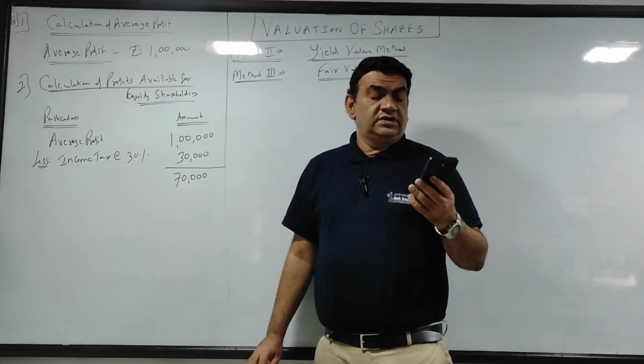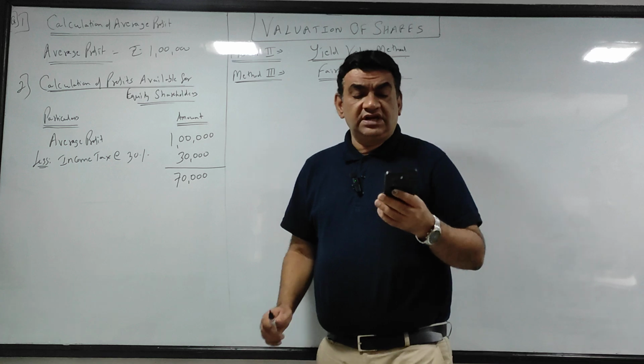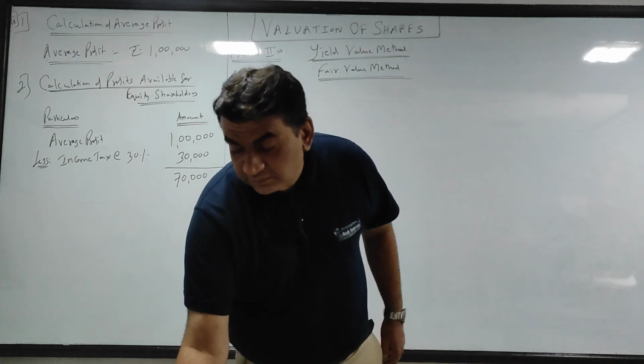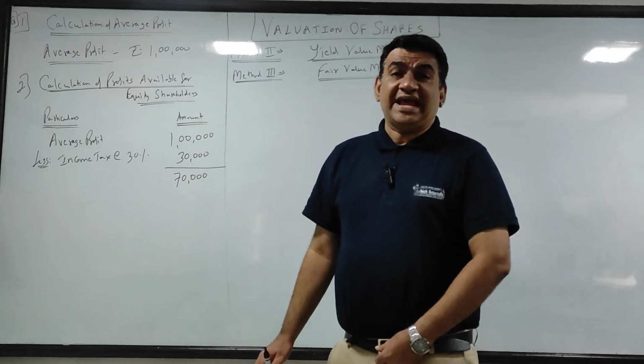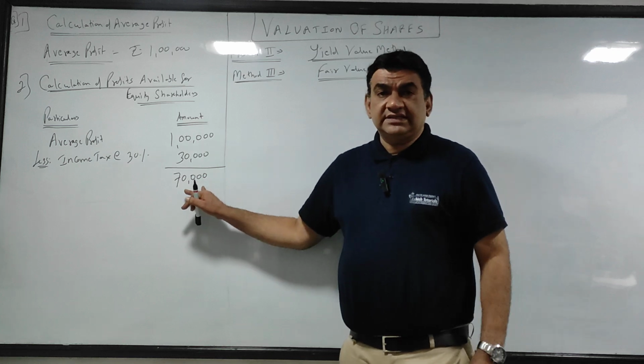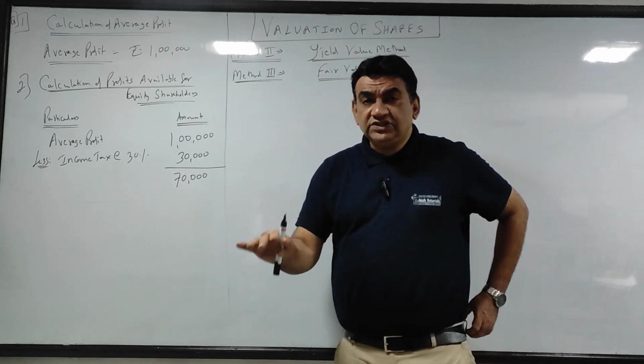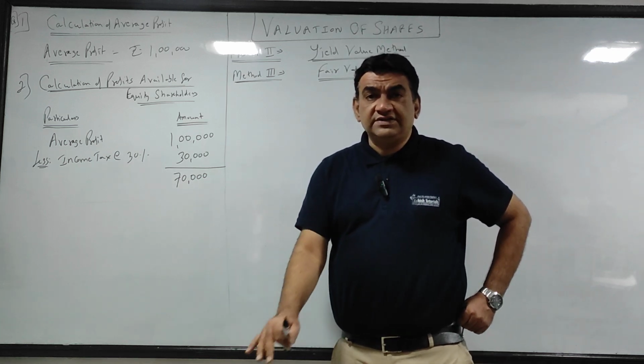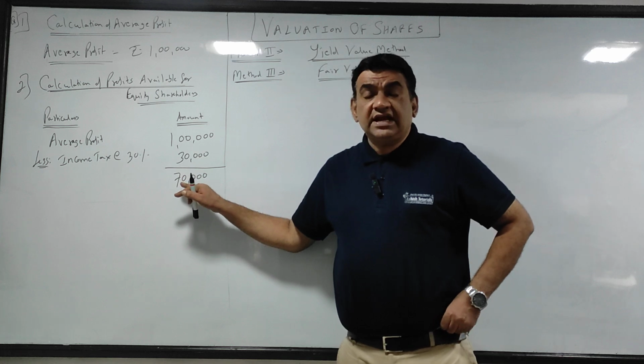Now see, they have given you the company transfers to general reserve 20% of the profit after tax every year post tax. वो लोग ने बोला है you have to transfer to general reserve पोस्ट टैक्स का 20%.